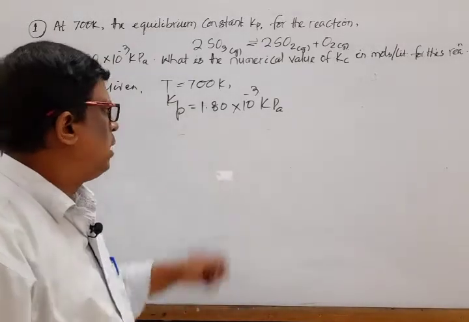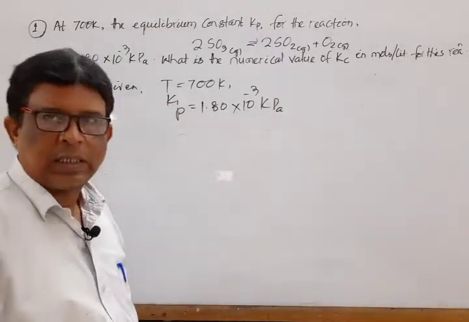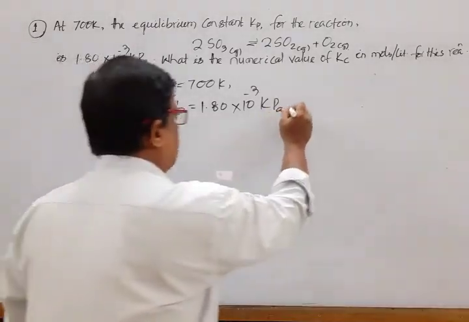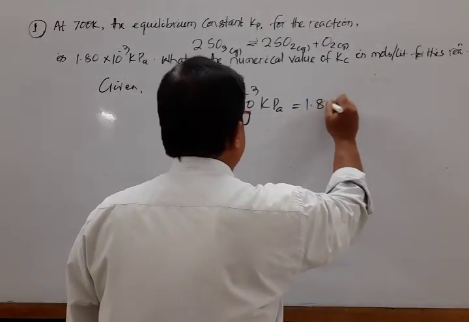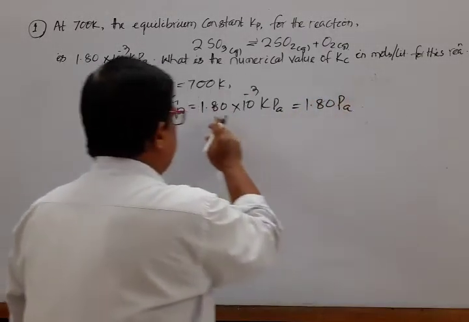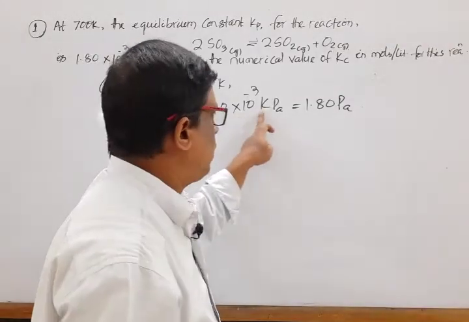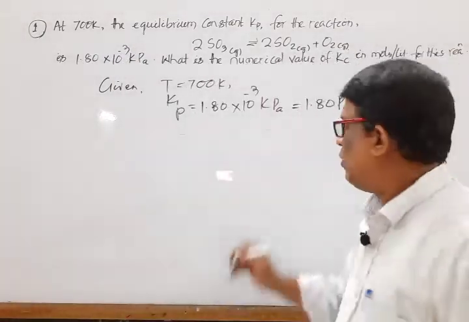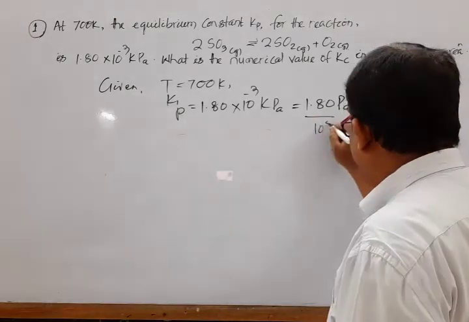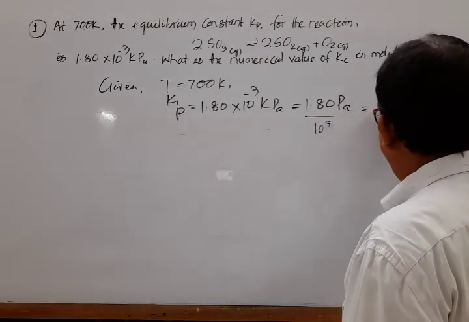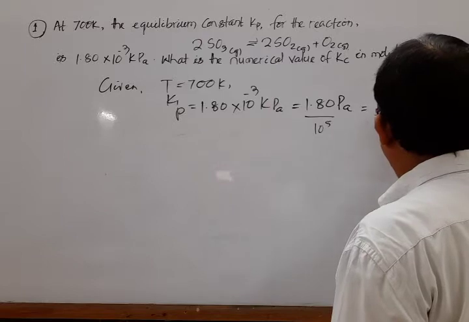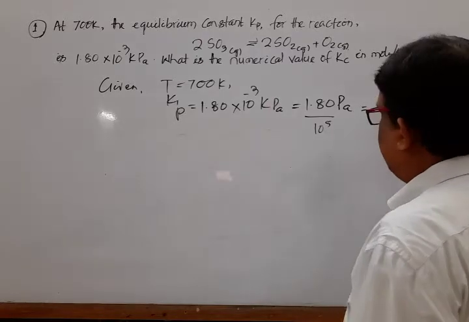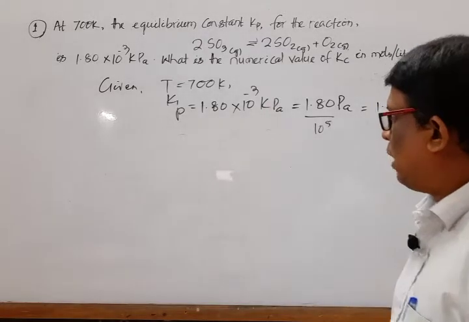This value is given in terms of Pascal unit, the kilo cancels out. If we transfer the Pascal unit into bar, then we divide by 10 to the power 5, which gives 1.8 into 10 to the power minus 5 bar. It is the value of Kp.